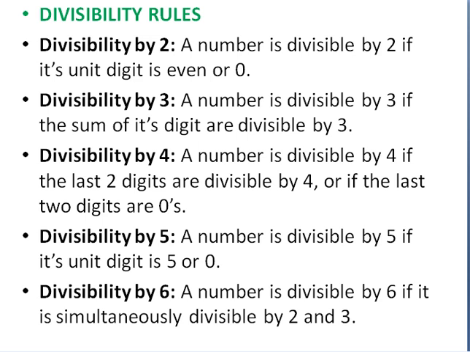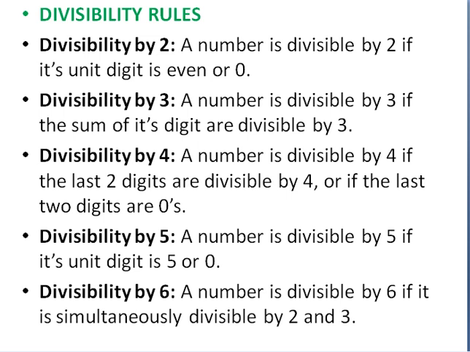Before learning this number system, you should know the divisibility rules. If a number is divisible by 2, it is an even number, or it should end with 0. If it is divisible by 3, the sum of the digits is divisible by 3. For example, 27: 2 plus 7 is 9, and 9 is divisible by 3, so this is divisible by 3. This is a small number I am explaining.